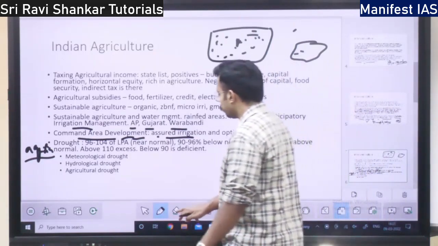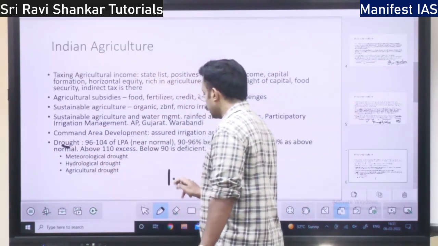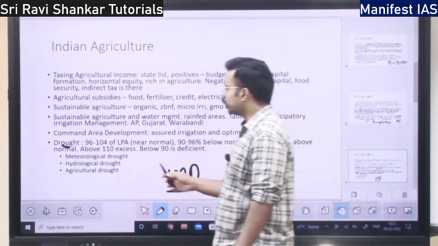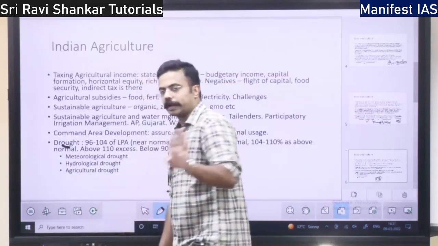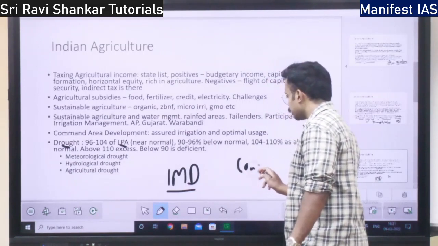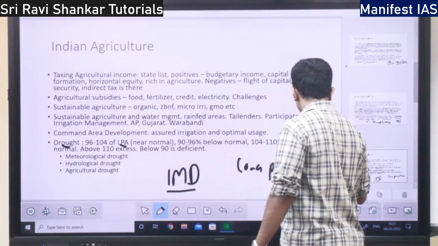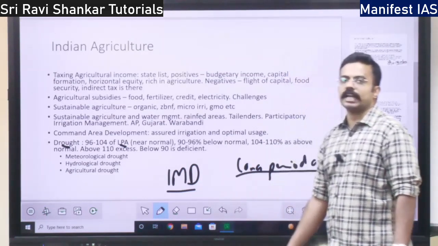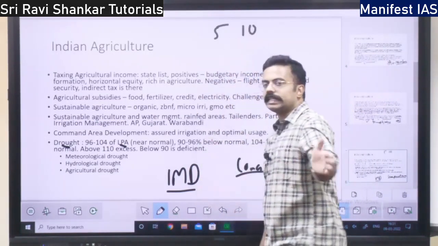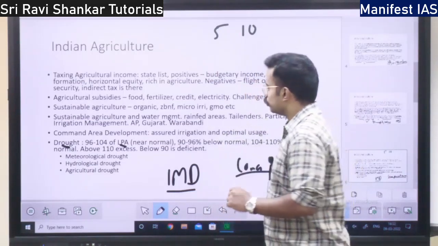Next you have the concept of drought. The Indian Meteorological Organization considers drought into four categories. There is a concept called long period average. What is long period average? It may be some 5 years or 10 years. Over the 10 years, what is the average rainfall? That is long period average.